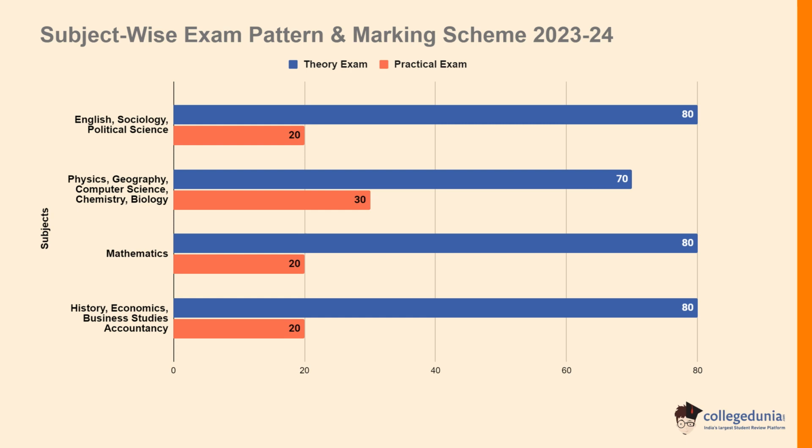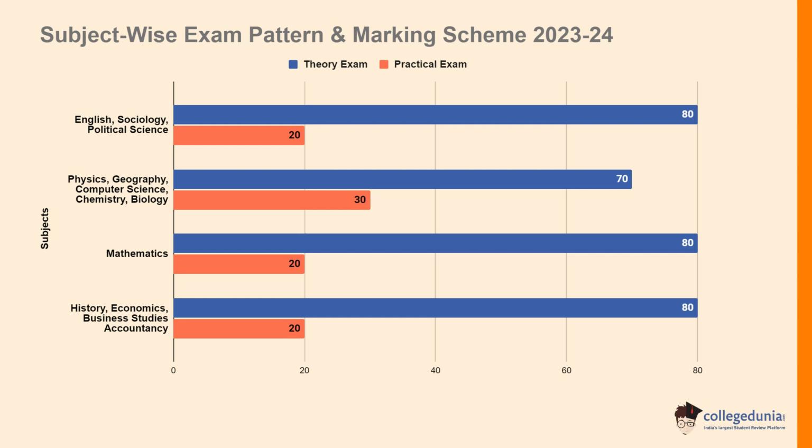In English, Sociology, Political Science, the theory exam consists of 80 marks, whereas the practical exam consists of 20 marks. In Physics, Geography, Computer Science, Chemistry, Biology, the theory exam is 70 marks, whereas the practical exam consists of 30 marks. In Mathematics, the theory exam consists of 80 marks, whereas the practical exam consists of 20 marks. In History, Economics, Business Studies, Accountancy, the theory exam consists of 80 marks, whereas the practical exam consists of 20 marks.